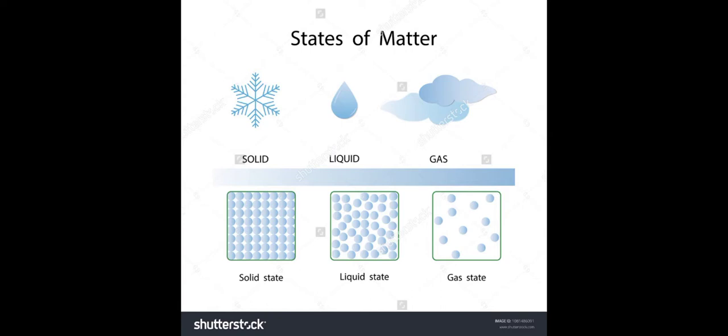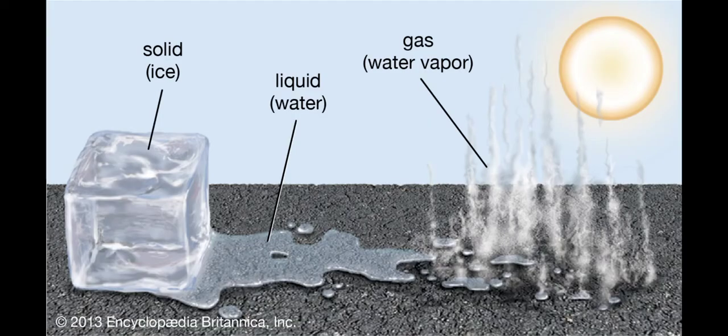What is solid state of water? We call solid form of water as ice. In ice, the water gets solidified because of cooling. In the refrigerator, in the tray, when we keep water and freeze it, then it becomes solid. After freezing, it becomes solid. So ice is solid state of water.